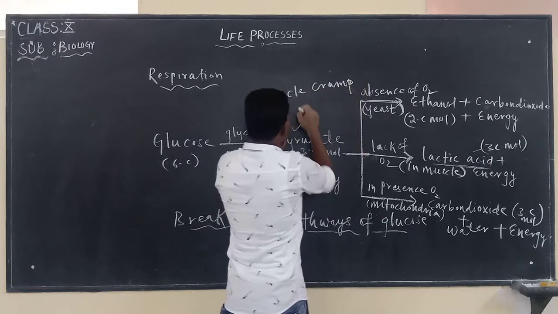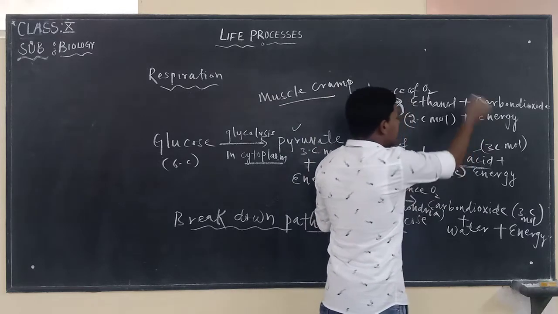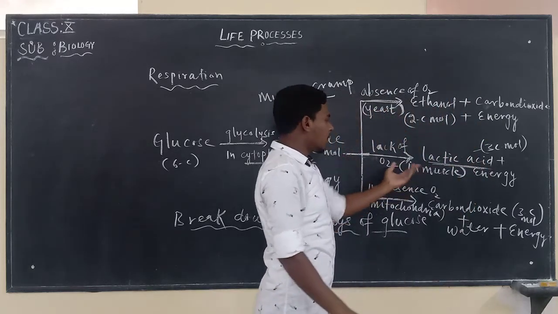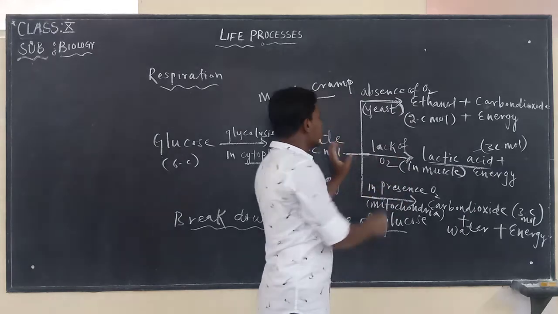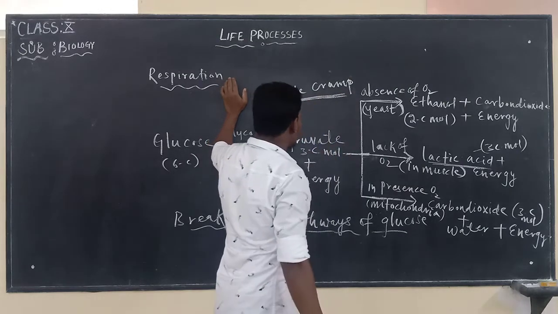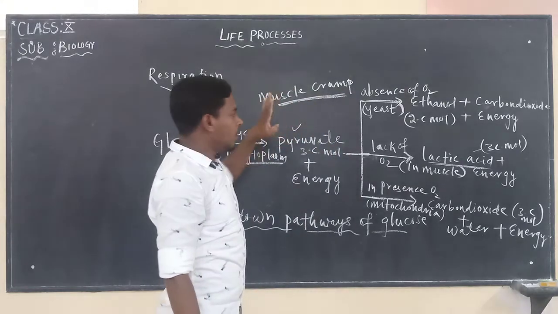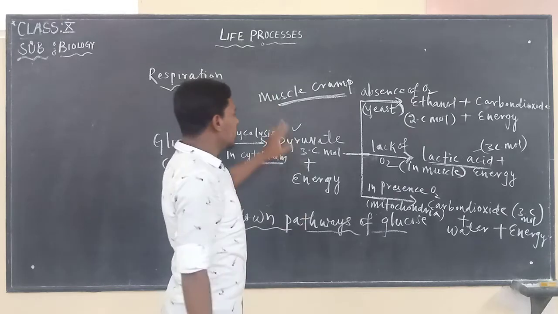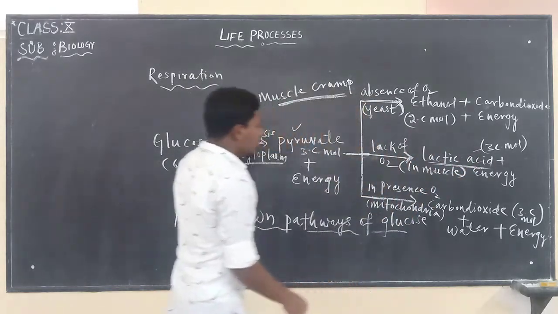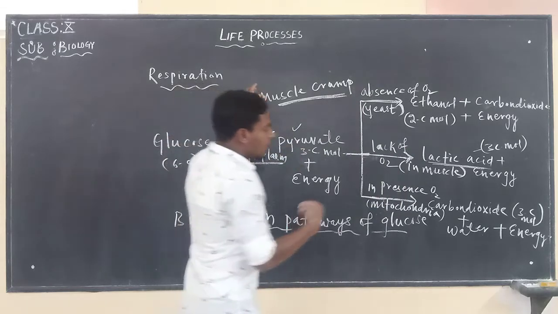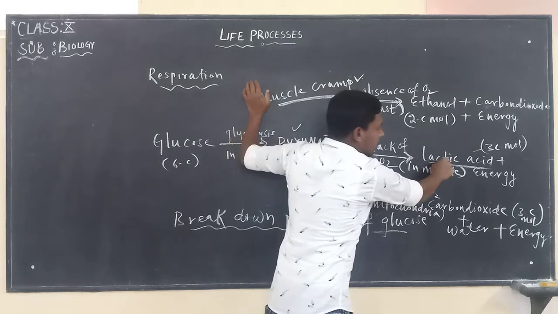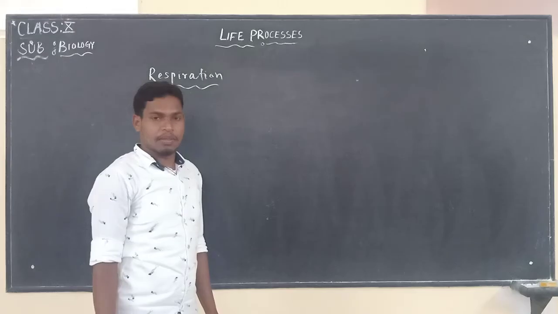Okay, so this lactic acid further goes to the liver and is broken down to release what? Energy. Okay, when we have muscle cramp, if we take a hot water bath, or else if we massage the part where we are having the lactic acid accumulation, then we get what? Relief. Why do we get muscle cramp? It is because of the accumulation of lactic acid.